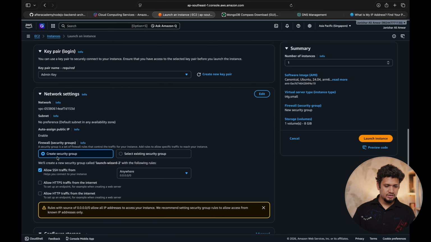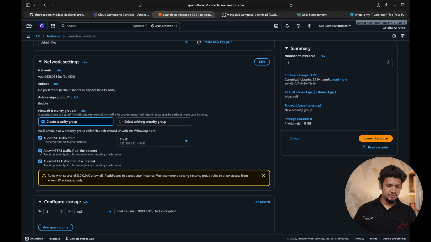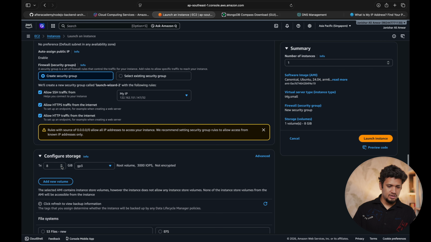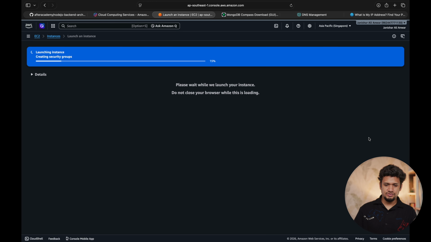And create a security group. Yes, create a new security group. Allow SSH not from everywhere, only from my IP address. Allow HTTPS and HTTP. Yes, this I want. Why? Because this is going to be an API server, and any person on the internet or any service on the internet can call the API. And storage is 8 GB. Let's also make it 20 GB. And let's verify. This is fine. Launch the instance.